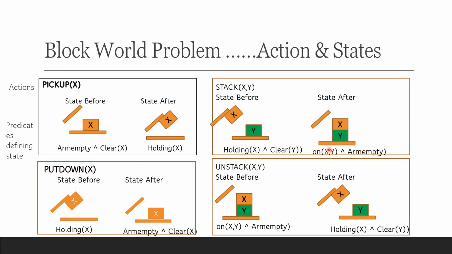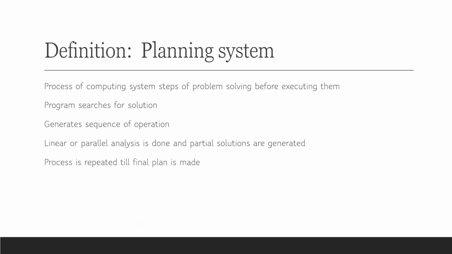Similarly for unstack XY. What is important in this slide is that we all must understand that for every action there is a set of predicates which must be satisfied before we can implement this action. So they are said to be the preconditions. For example, arm empty and clear X are the preconditions for pick up X. Holding X and clear Y are the preconditions for stack XY, and so on and so forth. So we must understand these preconditions are essential. They must be satisfied before an action is implemented.